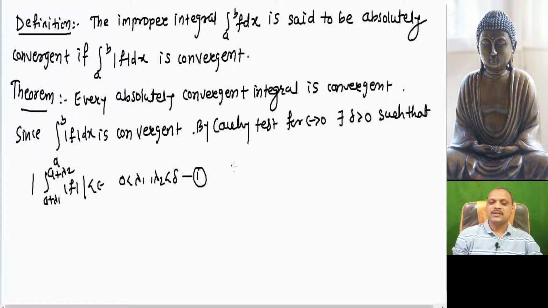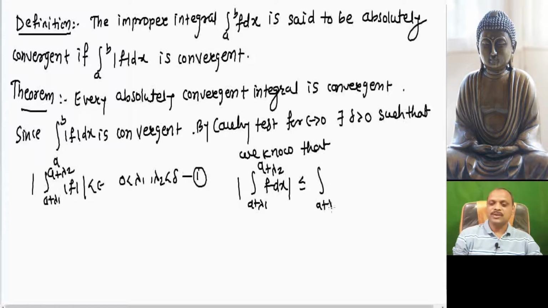But we know, friends, that the modulus of the integration a plus lambda 1 to a plus lambda 2 of f dx is less than or equal to the integration a plus lambda 1 to a plus lambda 2 of mod f dx.